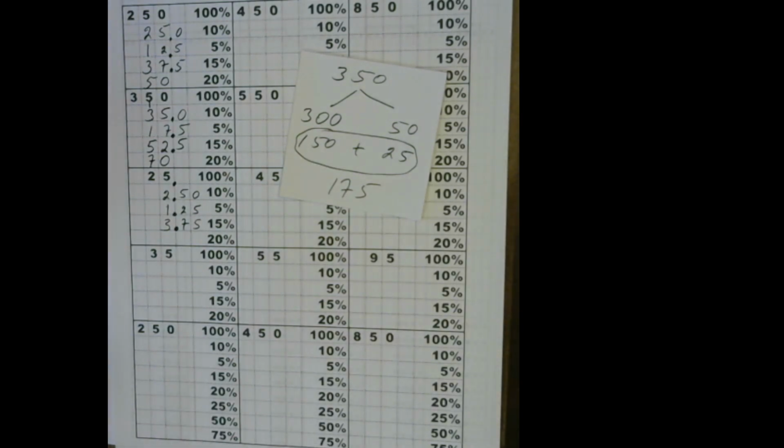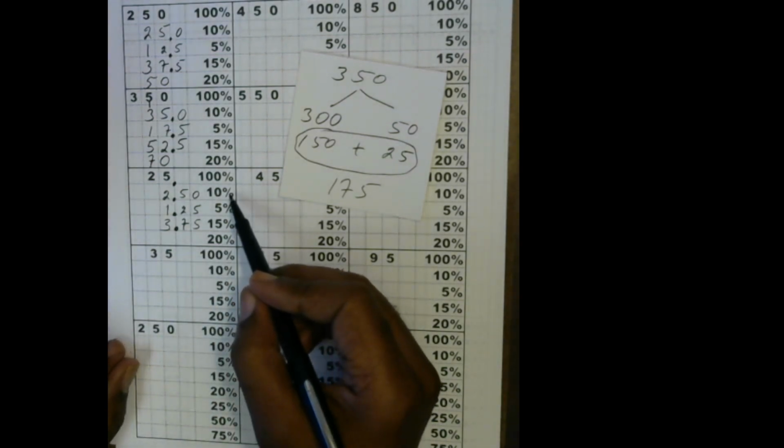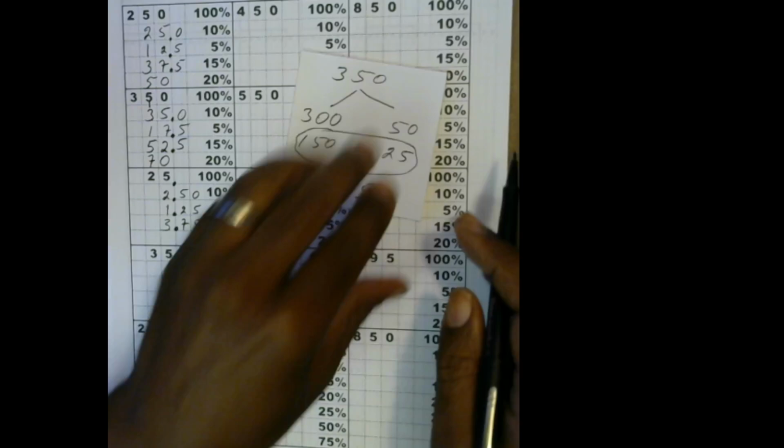Next, I need my 20%. In order to find 20%, let's see. Oh, take the 10% and double this. So 2.5 plus another 2.5.